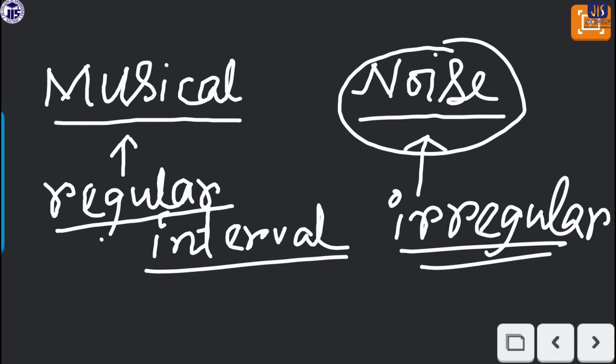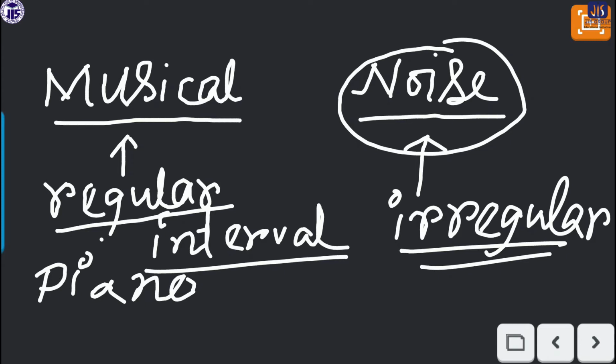Here are some examples of musical sounds, which are created by different kinds of instruments. If you think about the piano, a very sweet sound comes from the piano, isn't it? The sound coming from the piano is called musical sound.